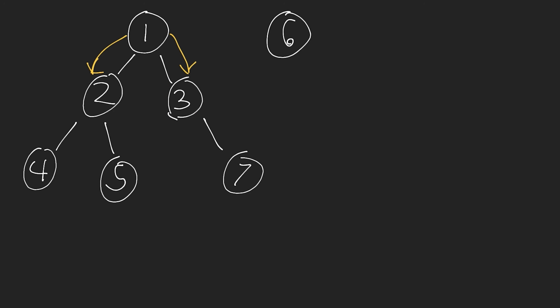Then I would come to this right node because that's the next node in the queue and in the level order that I need to look at, and I would check, does this have a left child? It doesn't have a left child, so then I would just insert this as the left child, and then I would be done. So again, we're looking level by level here and finding the first node that doesn't have a left or right child. As soon as we find that, we insert the node there. Okay, so that is the insertion process.